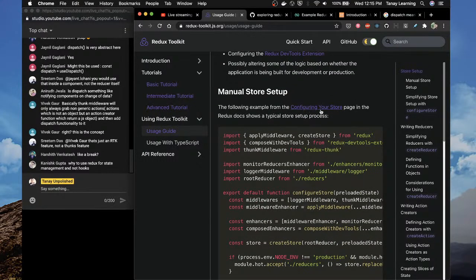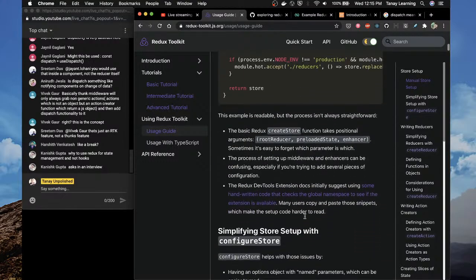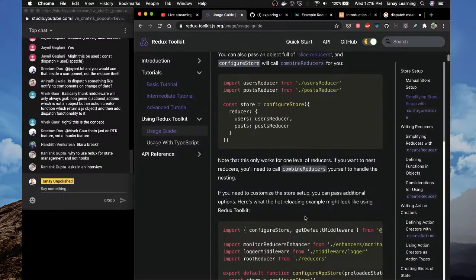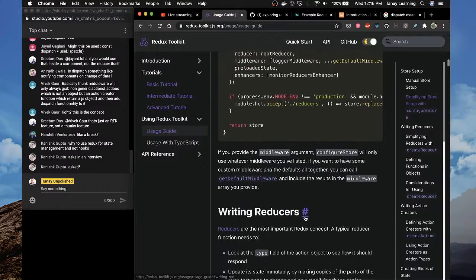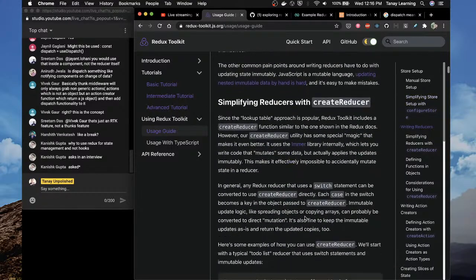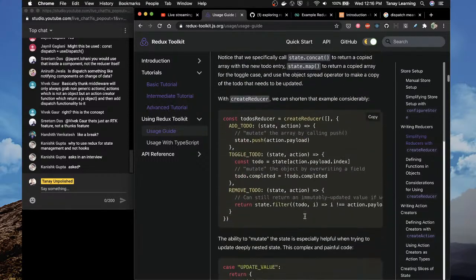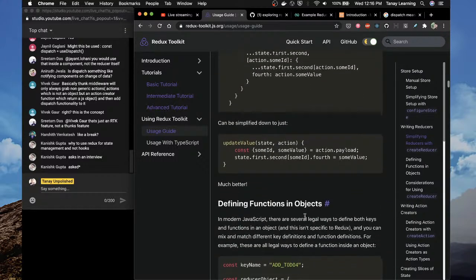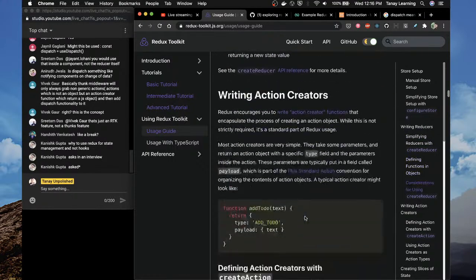Manual store setup, from configuring a store page in a typical setup process. I want to try this, the store setup, and then it has been long since I've written Redux, so I want to write some Redux, dispatch some actions from the components, write a reducer. All of this I want to do. So that is the next part. Create reducer. Yes, this is what I want to do. Defining functions and objects. So that's the next thing.